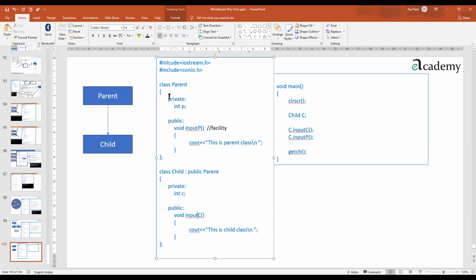Okay. Now let's see what all can get inherited. One is private, one is public. Private means what? Highly secured. Nobody outside the class can use it. So I'll write down here for you one statement: private does not get inherited. Now the example is very easy.